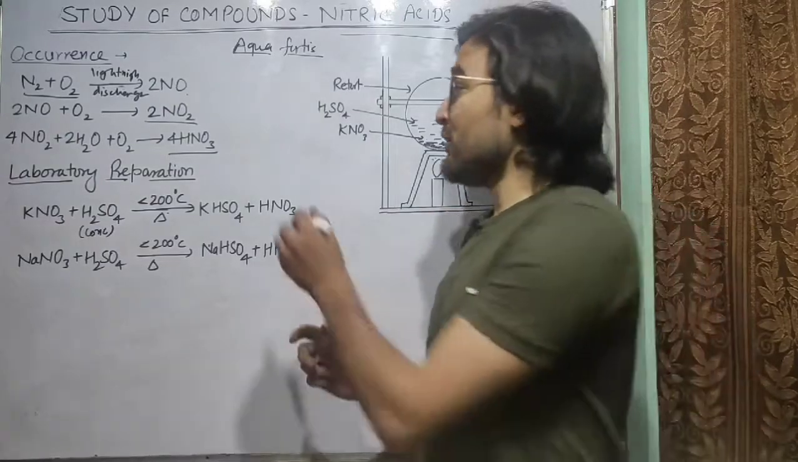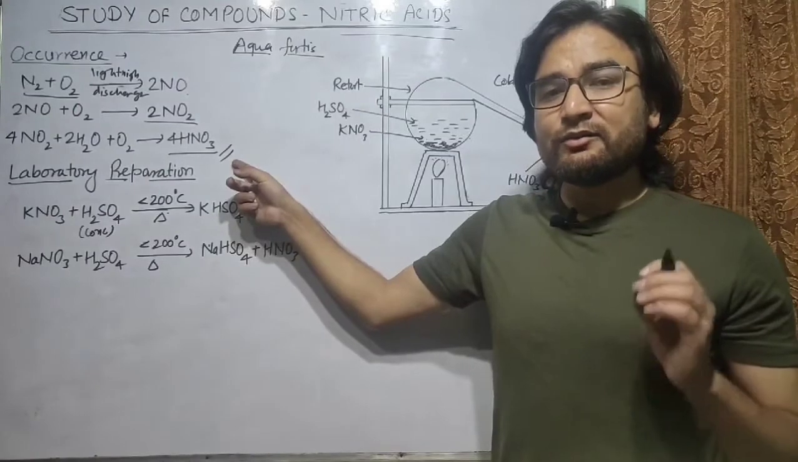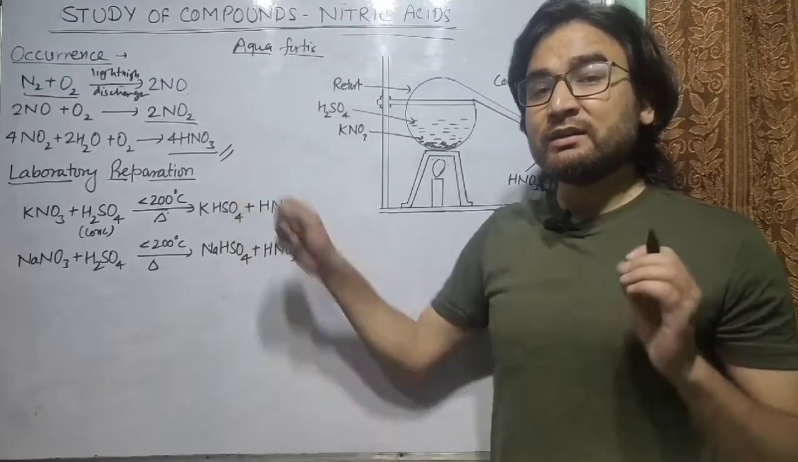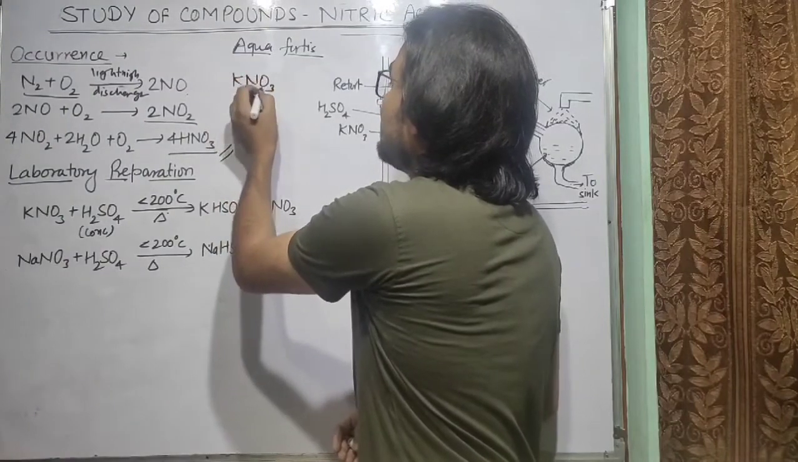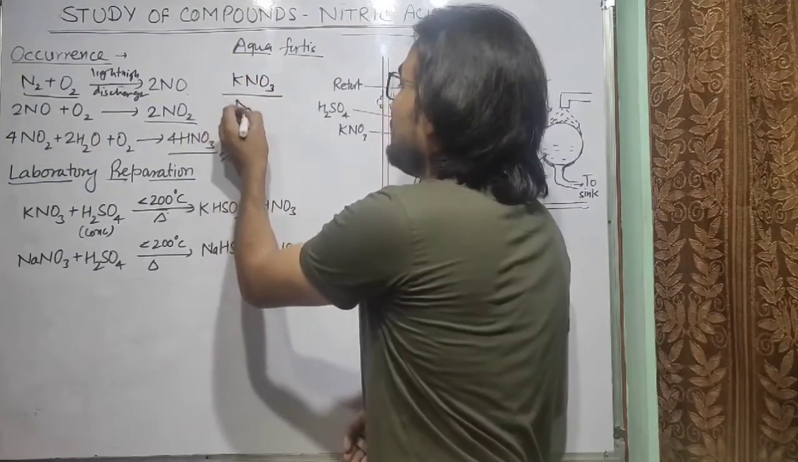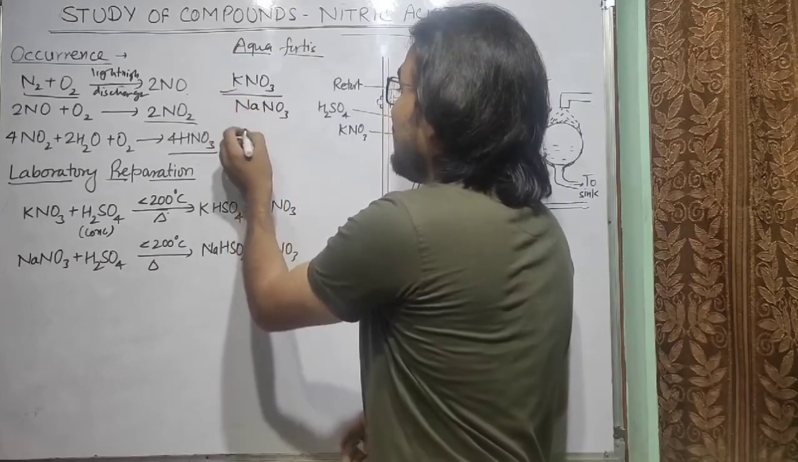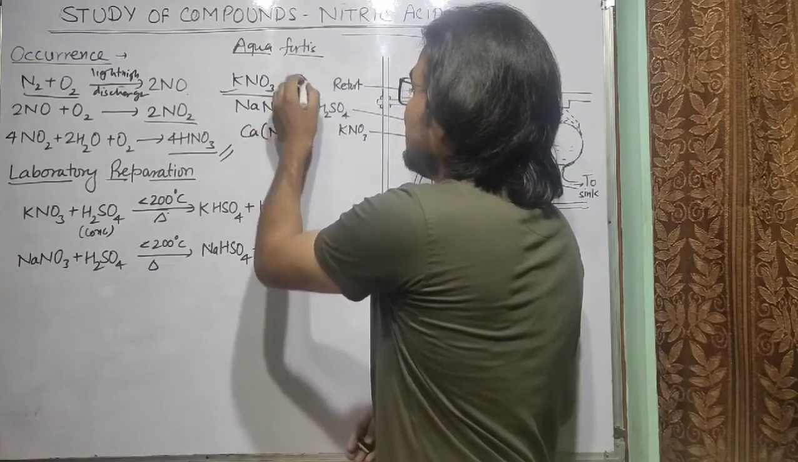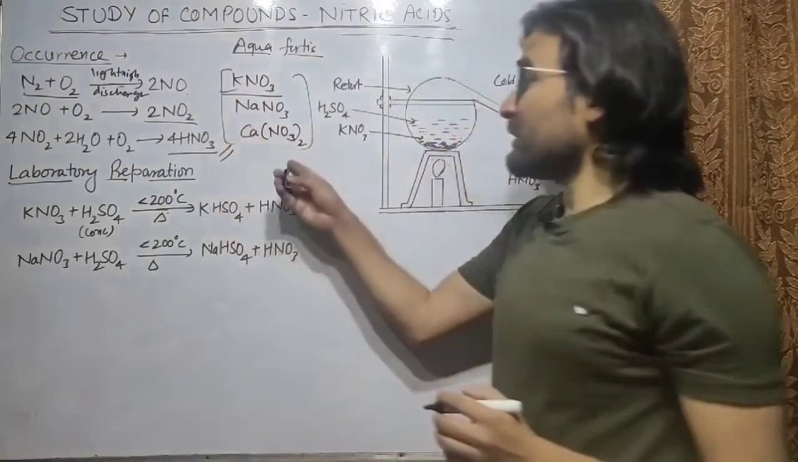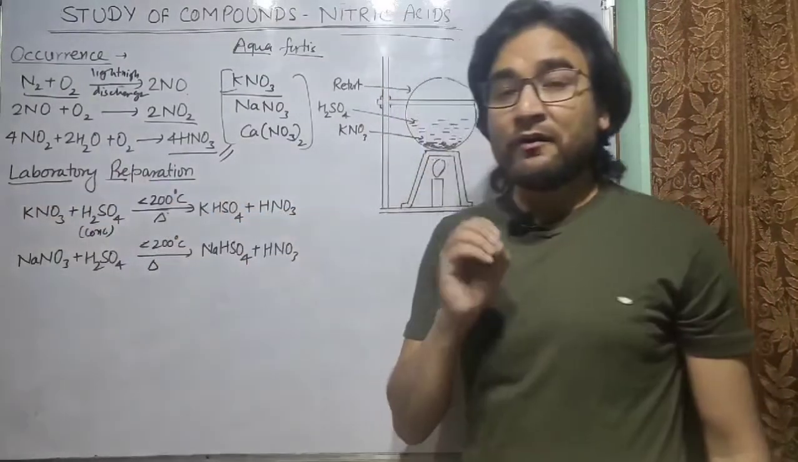So this is the free state of nitric acid. Nitric acid is found in free state as well as in combined states, for example, in salts of potassium or sodium, so sodium nitrate, potassium nitrate, or calcium nitrate. So nitric acid is also found in combined state. Then the next is preparation of nitric acid.